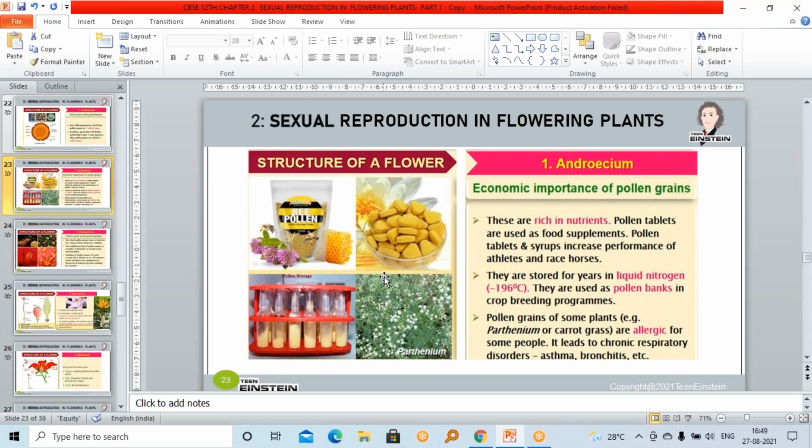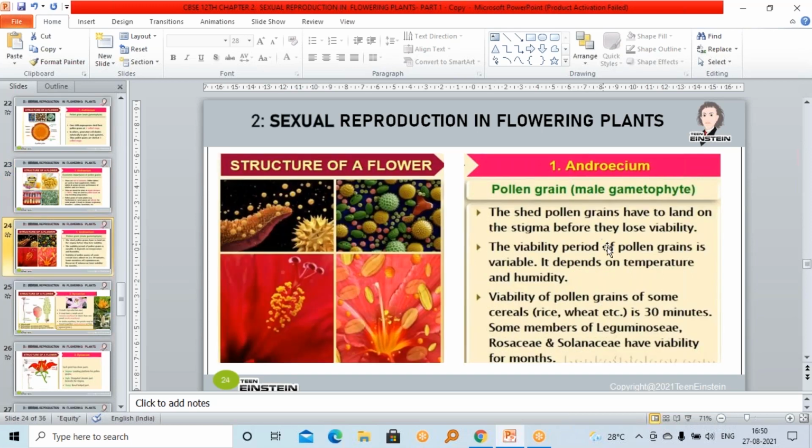Here you can see different shapes of pollen grains. Studies are going on the pattern of exine, as I said. You can see different shapes of these pollen grains in this picture. Once the pollen grains are shed or come out, they should reach the exact place for fertilization, and that also before losing their viability, because pollen grains can't survive for long. They will lose their viability.